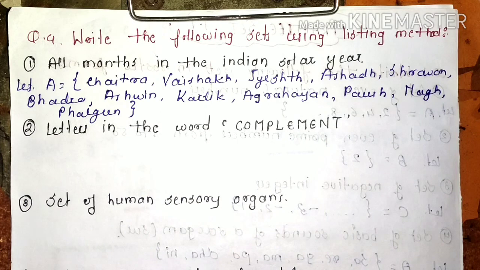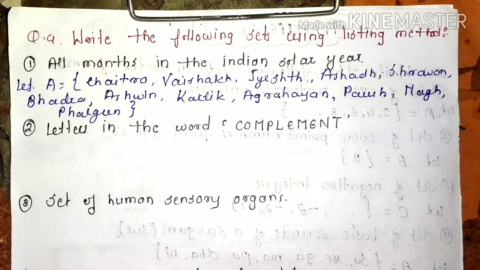Question number 4, we have write the following sets by using the listing method. First example, all months in the Indian solar year. So we have to use listing method. So here we have the answer. These are the months from the Indian solar year.